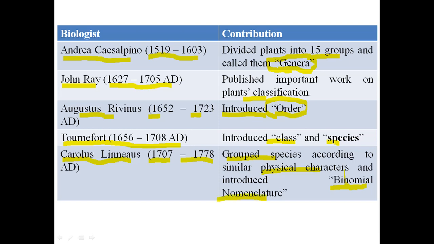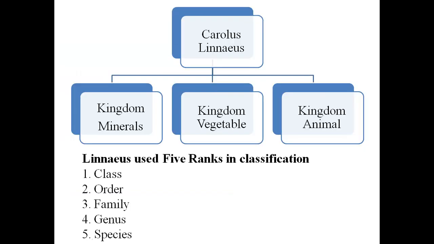So he assigned two names to a species. For example, for human he assigned two names, Homo sapiens. Homo is the genus and sapiens is the species. This contribution goes to Linnaeus, that he introduced binomial nomenclature.